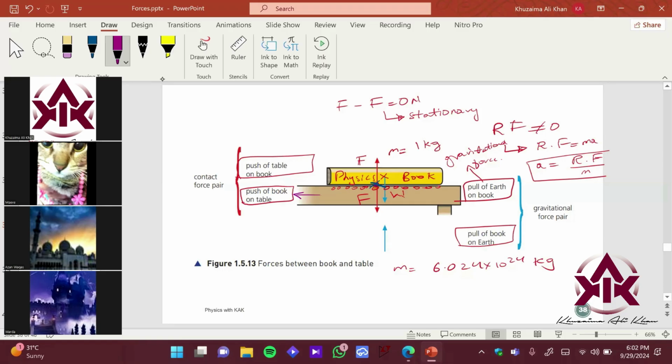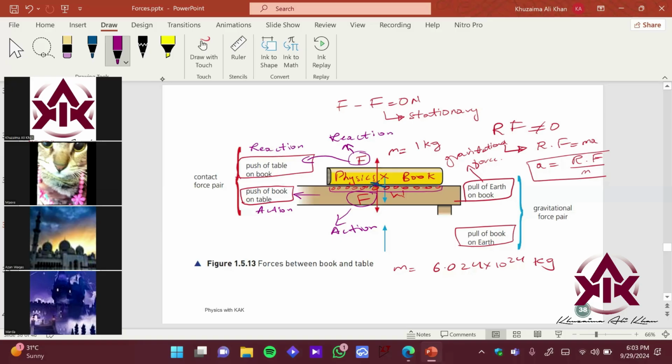As the atoms of this table are being squashed, imagine that they are compressed by a very small amount. When they decompress, they also provide the opposing force. So it's Newton's third law. This force is the action force over here, and this force is the reaction force over here. So they exist in pairs. The direction is opposite, but the magnitude is the same. This vector is called the push of the table on the book. So this is the action, which was by the book on the table. This is the reaction, which is the force by the table onto the book. Does that make sense?